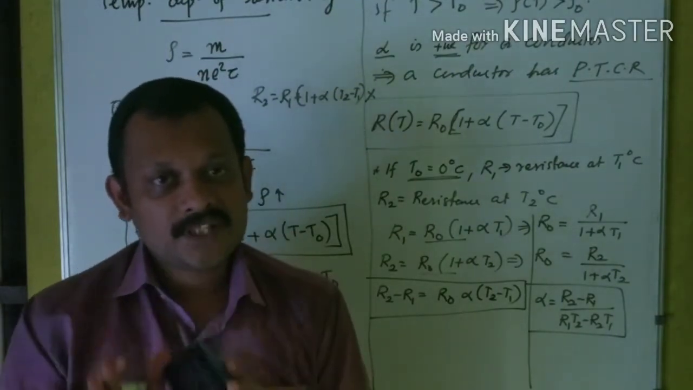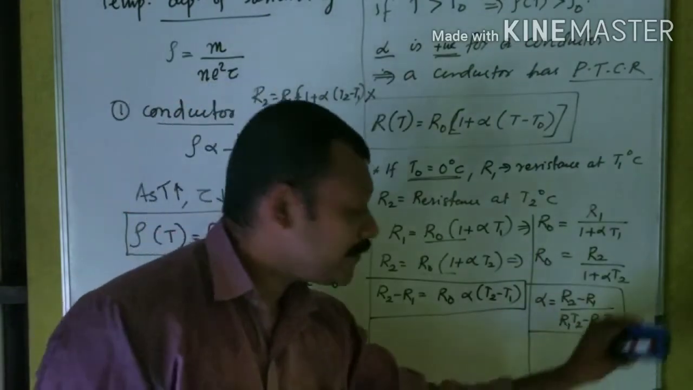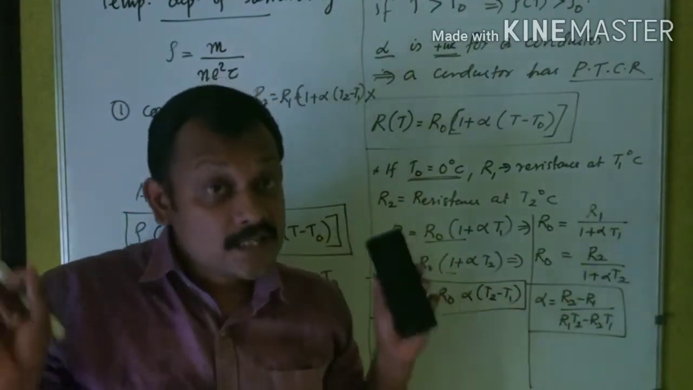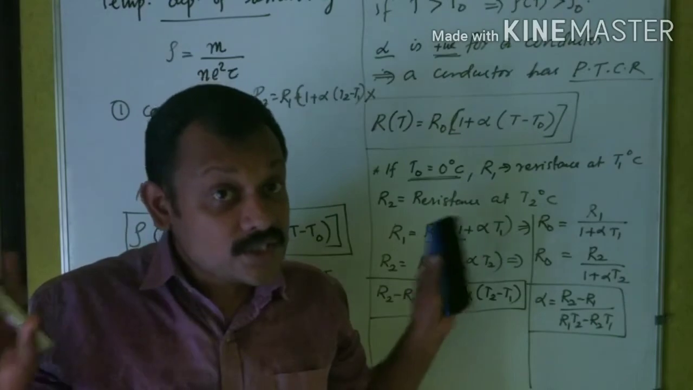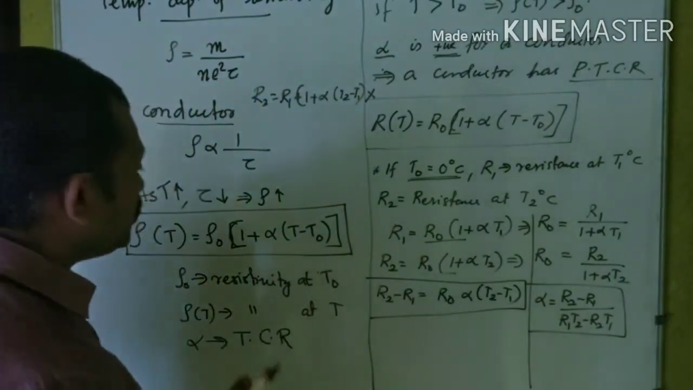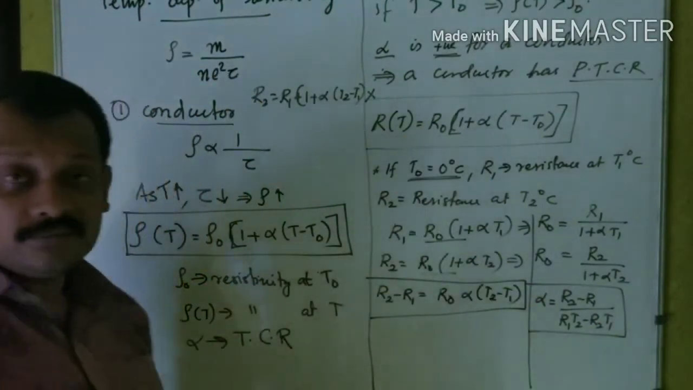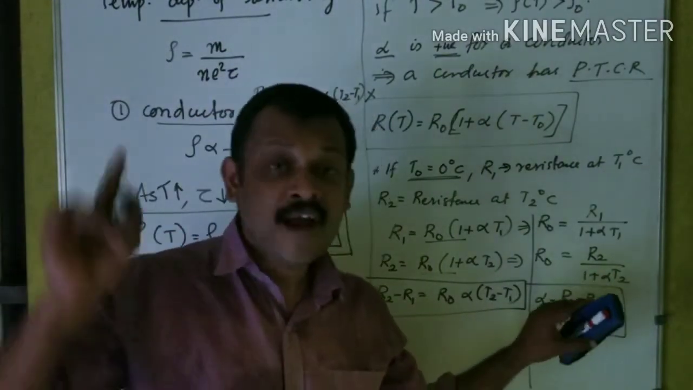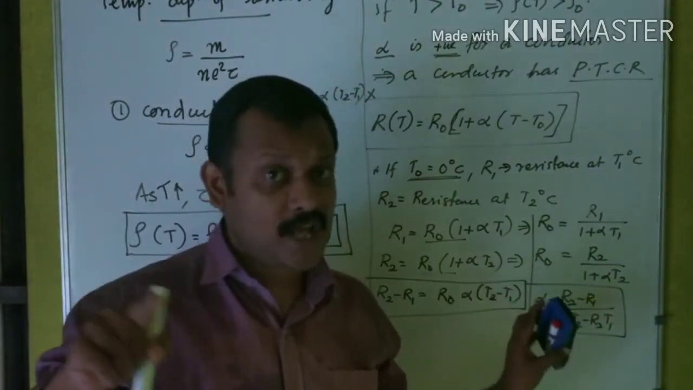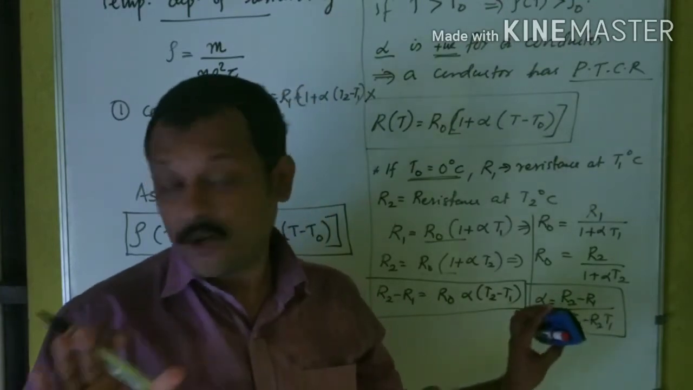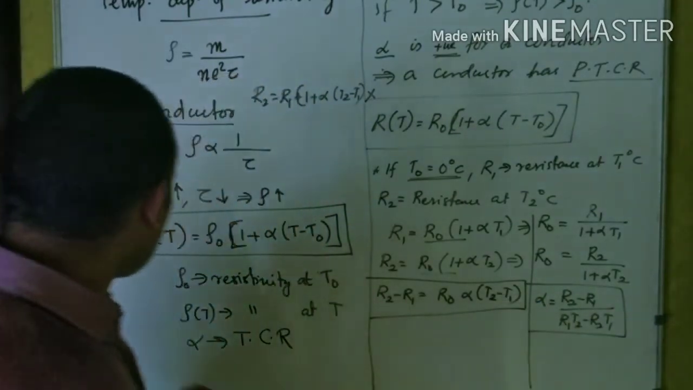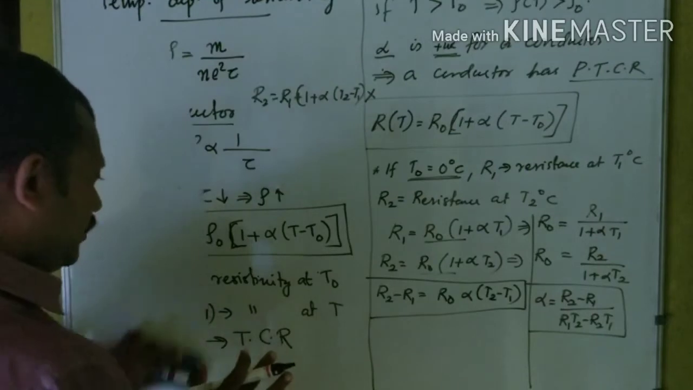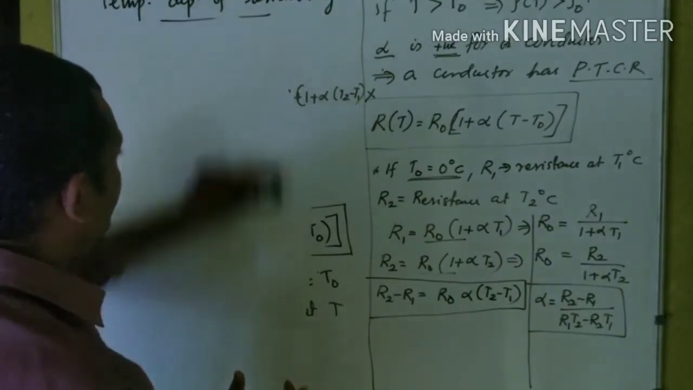I hope this part is clear to you. This is applicable if and only if T0 is equal to 0 degrees Celsius. Please make a note of these ideas, all of you. Alpha is equal to R2 minus R1 divided by R1 T2 minus R2 T1. Okay, now we will consider the graphical representation of resistivity.